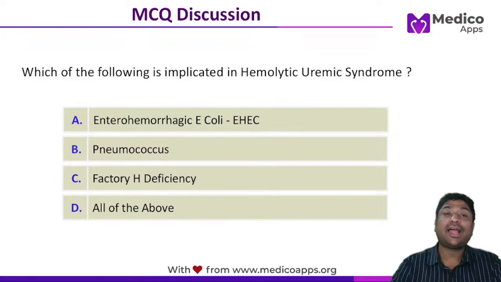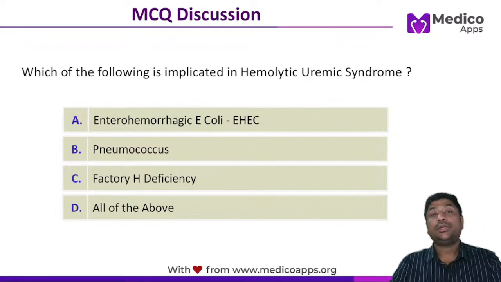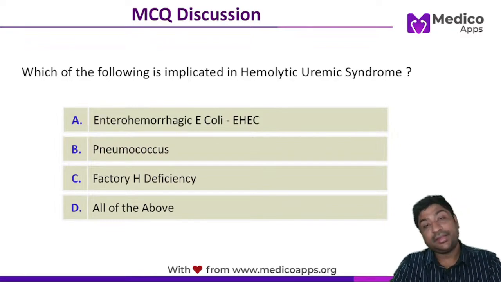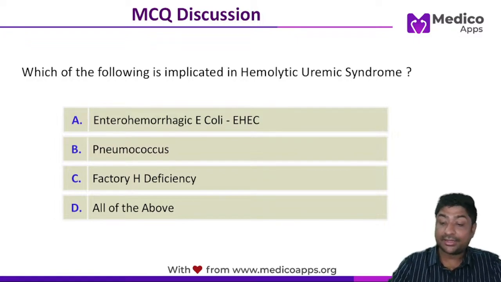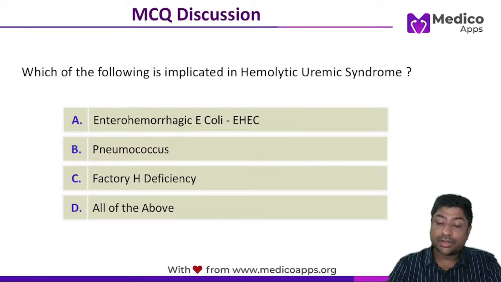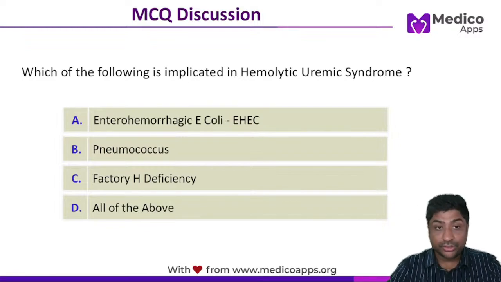Another very important ancillary sign which you have to know is Lhermitte sign. This has been asked in the examination. What is Lhermitte sign? So when you do a neck flexion, there is a radicular pain in the legs. That is Lhermitte sign, and it is not characteristic of multiple sclerosis, but it can be seen in multiple sclerosis. It can also be seen in your tabes dorsalis, and it can also be seen in your cervical spondylosis. So these are ancillary symptoms.